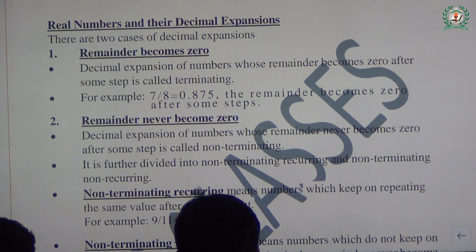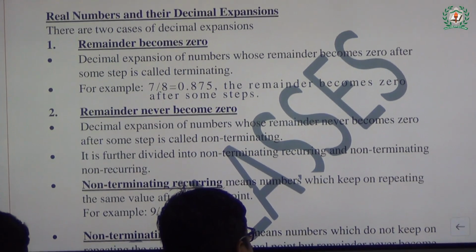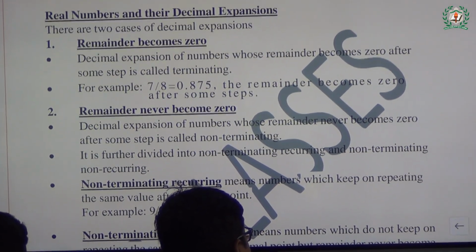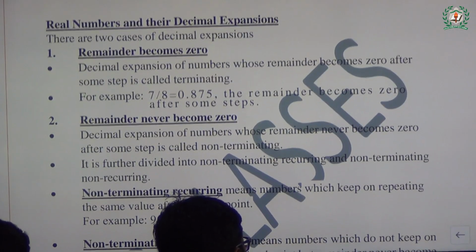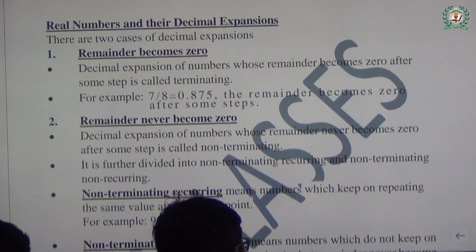So what we got? The first most important word, terminating. That means something is divided and after some steps the decimal digits vanish, then we can say that number is terminating. And terminating numbers are also known as rational numbers. Yes or no, class? What is the second category of the rational number? The number which does not terminate but repeats.